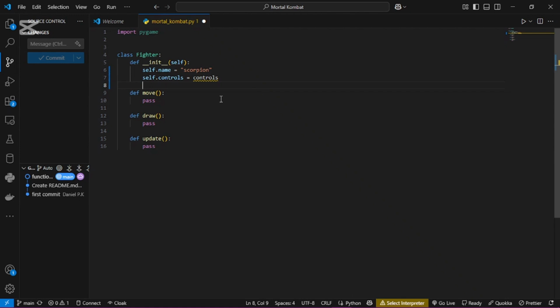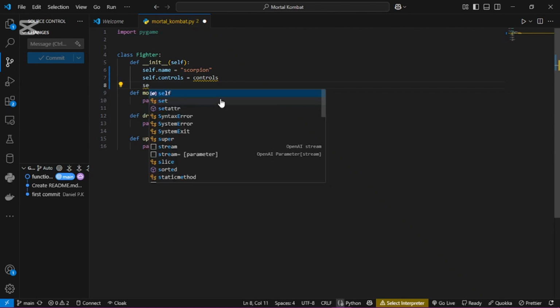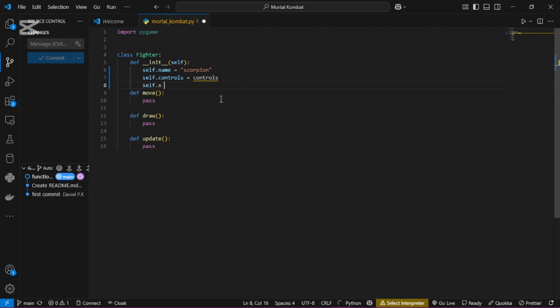So we say self.x, then self.y. For Pygame, the way we handle positions is like a Cartesian plane: x position and then y position. Then you'll be able to place your stuff and your characters on the screen.